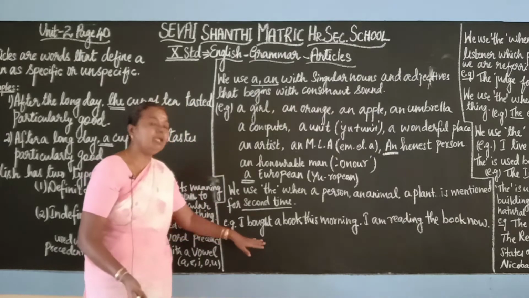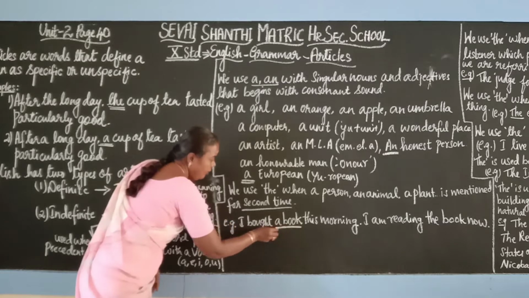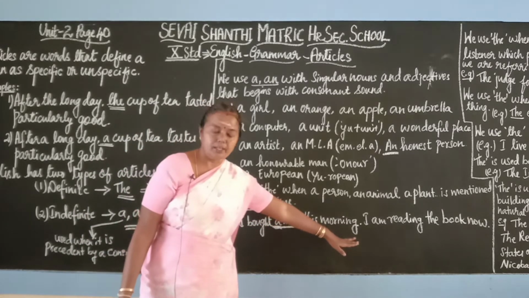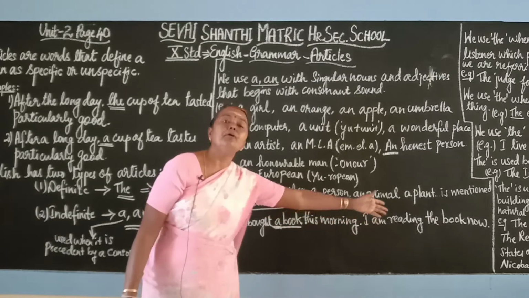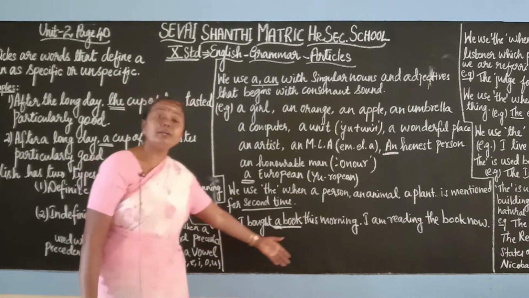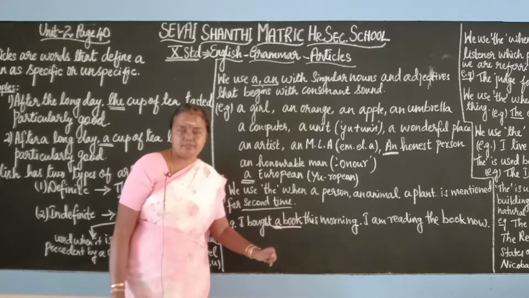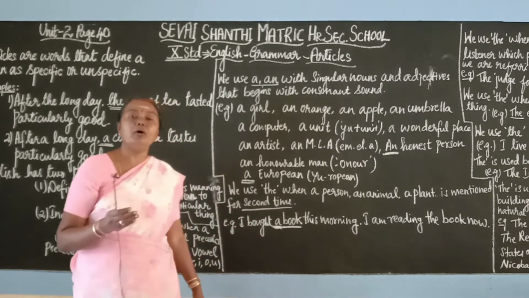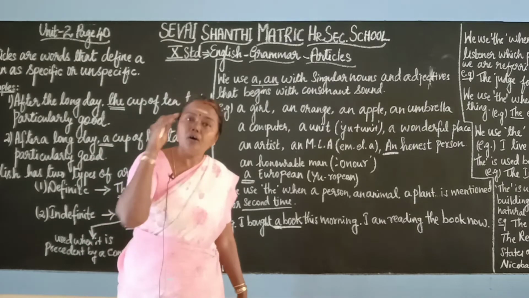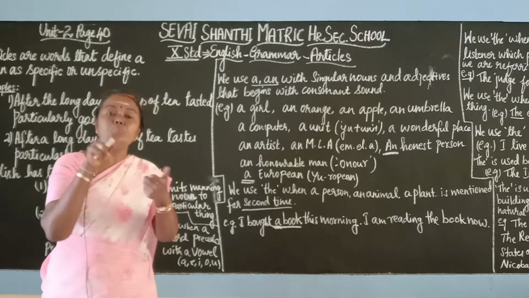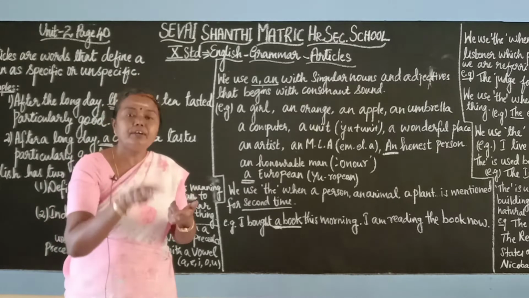See, for example, I bought a book this morning. I am reading the book now. Or the book is very interesting. I bought an orange, I am telling you orally, I bought an orange. The orange is very tasty. So the second time when you are using it, we will be using the definite article.